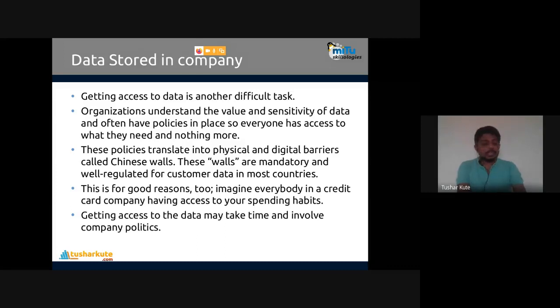Take the example of an ERP system, enterprise resource planning. If you have an ERP in your institute, you might know that you cannot access the salary of your teachers. The data is present in the ERP, but you do not have access to it. And even if you demand it, it will not be given to you. It will be given only to the persons who are authorized to access it.